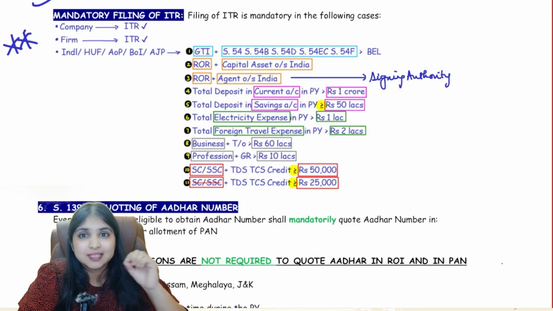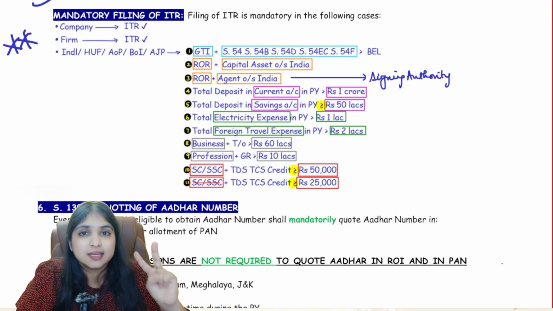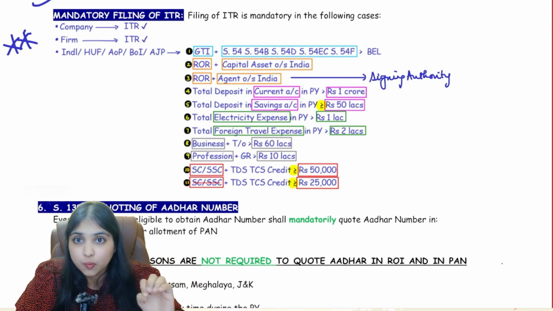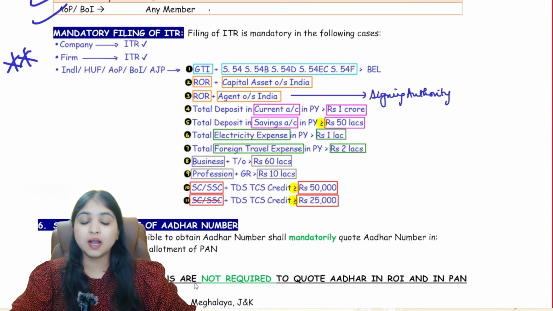In the first point, assessee's GTI, add back 54 series exemption, is more than the basic exemption limit. Second situation, assessee is an ROR and he has a capital asset outside India. Third situation, assessee is an ROR and he has an agent outside India. Now coming to the fourth situation.